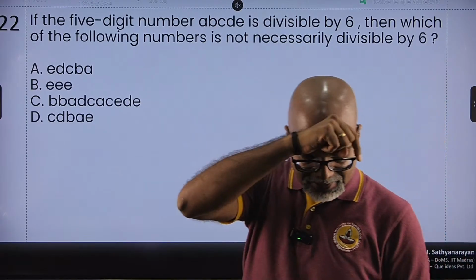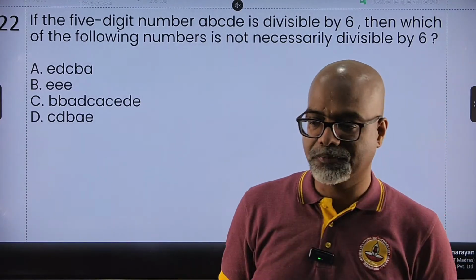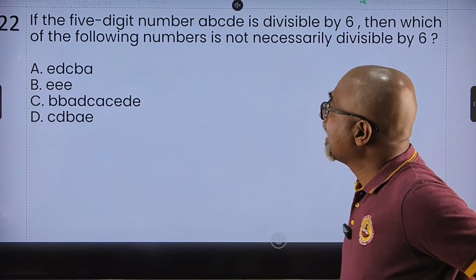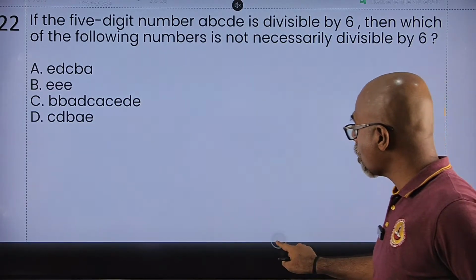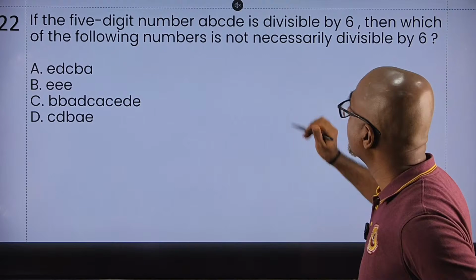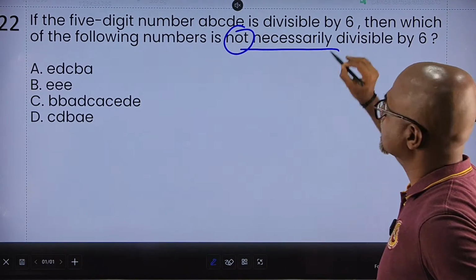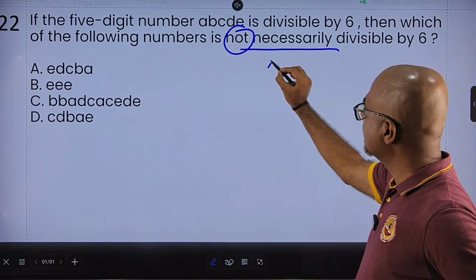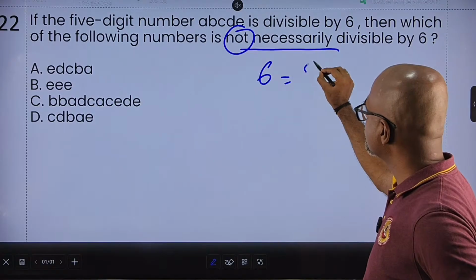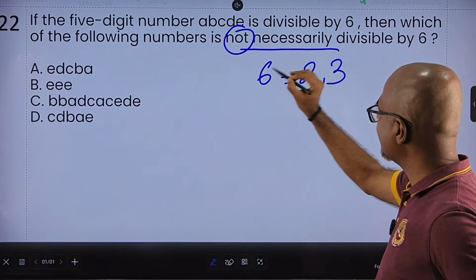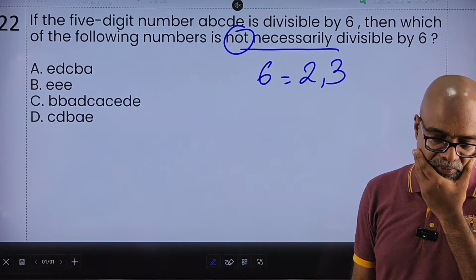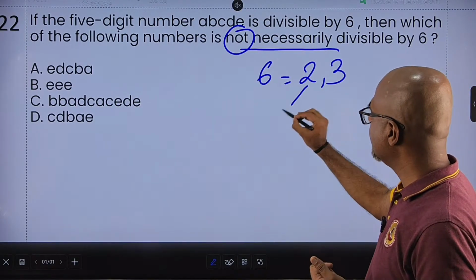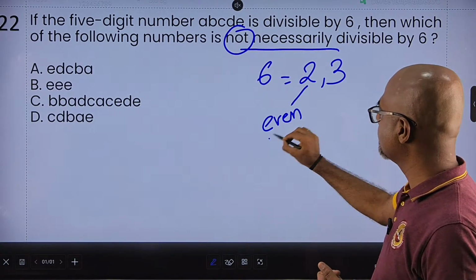Okay, this is a very, very conceptual question. It asks, if the 5-digit number ABCDE is divisible by 6, which of the following numbers is not necessarily divisible by 6? Now, what is the divisibility rule of 6? It has to be divisible by 2 and it has to be divisible by 3. For a number to be divisible by 6, it has to be divisible by 2, meaning the number has to be even.